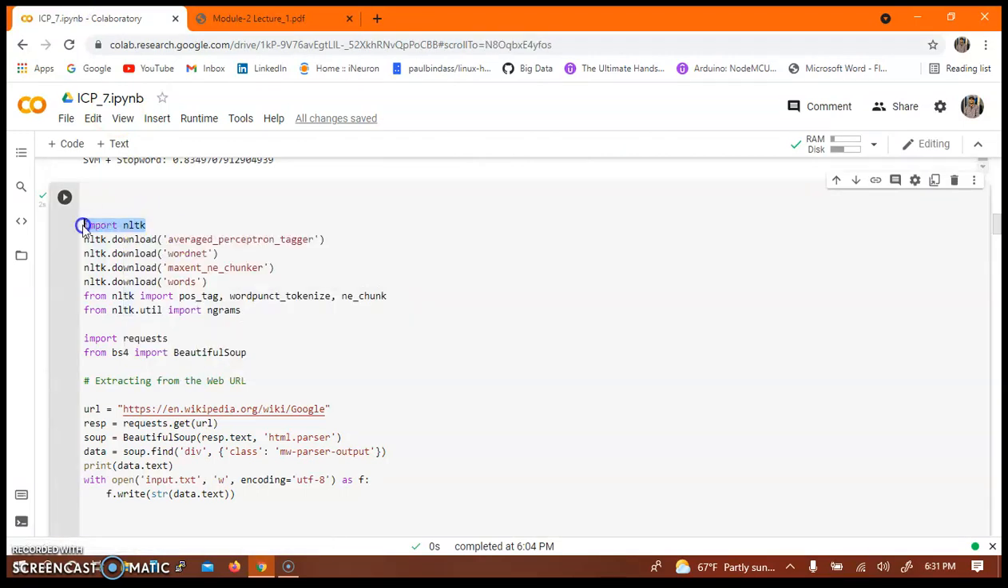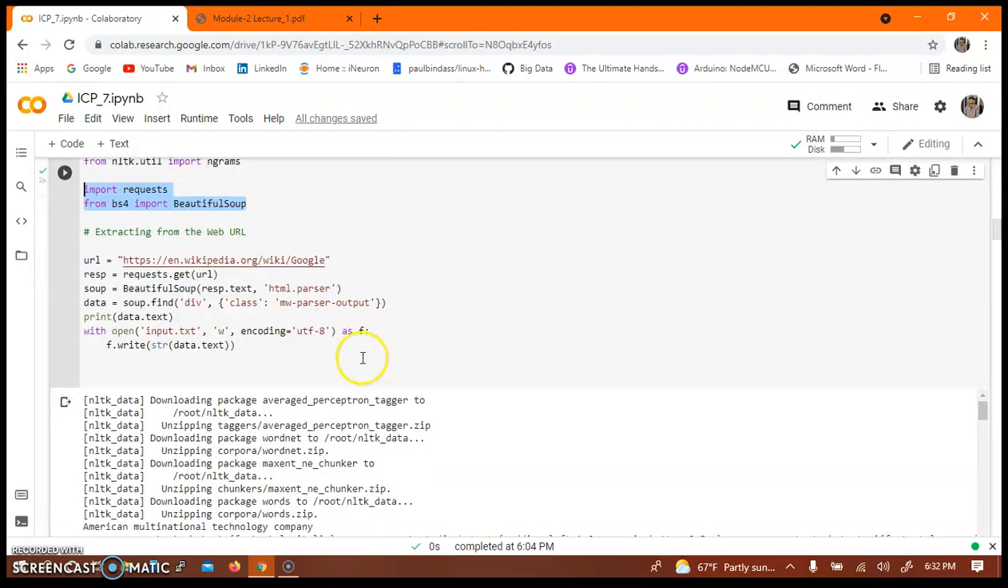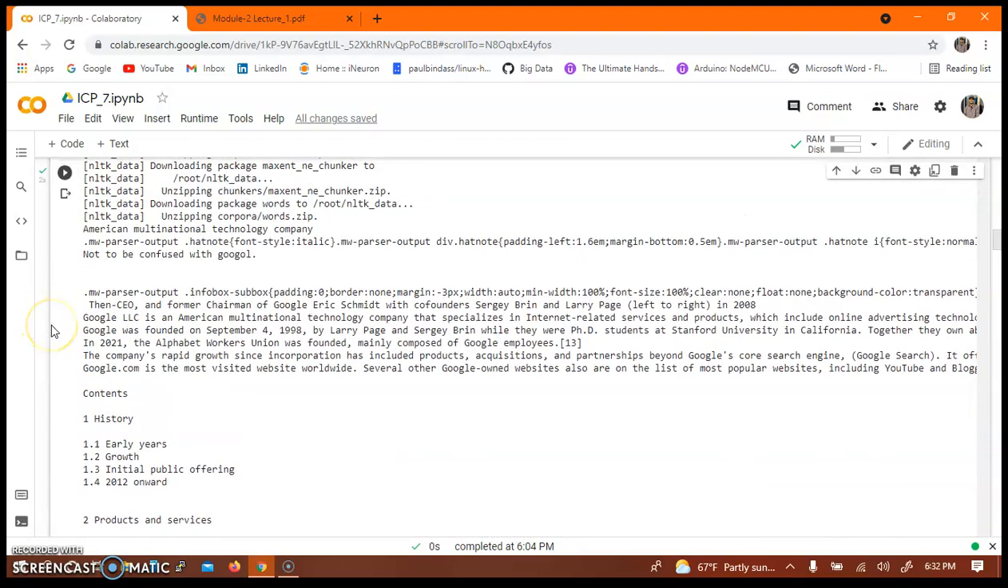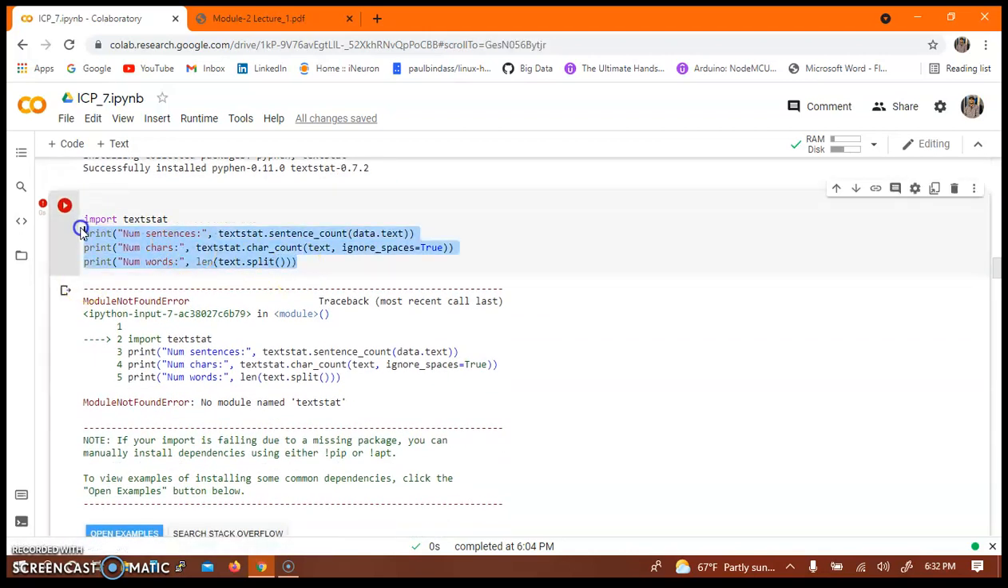As you can see, I have imported all the required libraries, imported NLTK and all the required libraries from NLTK, and then imported BeautifulSoup to get the dataset from the URL, as you can see here, and I have printed the data from the URL, and then I have printed some of the stats of the data. As you can see, number of sentences.